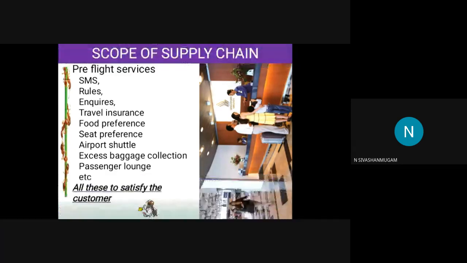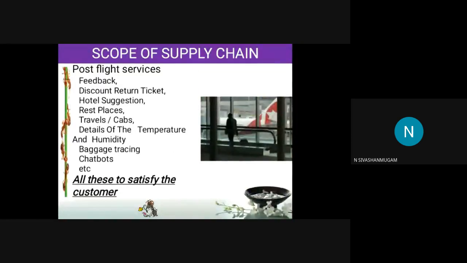Okay, next thing, post-flight services. Once you boarded the flight and you go to the place where you want, there the post-flight service starts. They are asking you the feedback. How was the travel, sir? Is it good? Is the quality good and other things? Okay, and they will give you the discount return ticket. If you book the return ticket in the same flight, you will get some 10% or 15% discount.